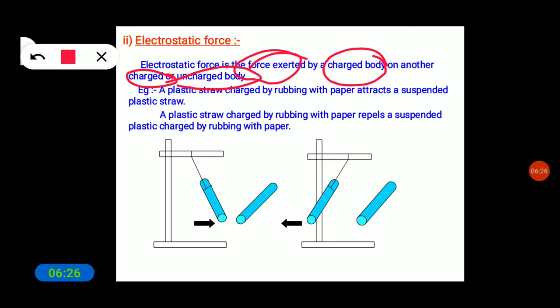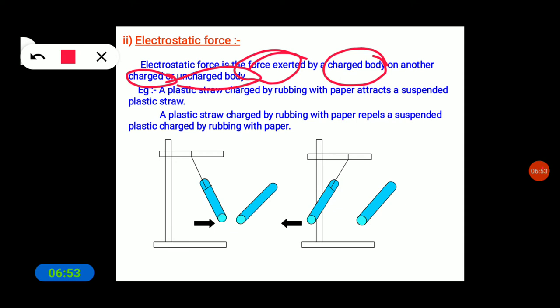Okay. So you might have played this game: when you rub a comb or a scale on your head, what happens? It gets charged.